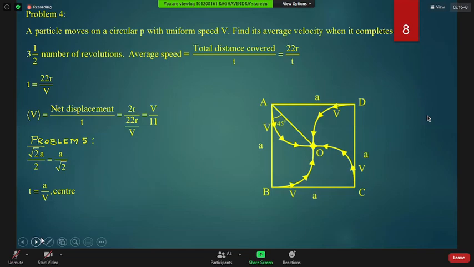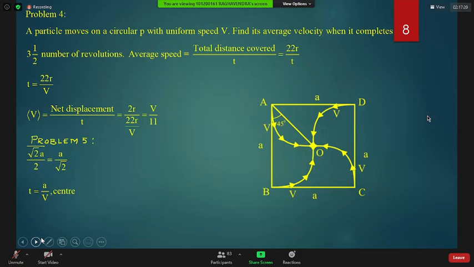The important role is not played by v, it is played by time. Total time taken is identical in average speed and in average velocity. Okay, is my average child understanding or not? Understanding, sir. Now, next problem.